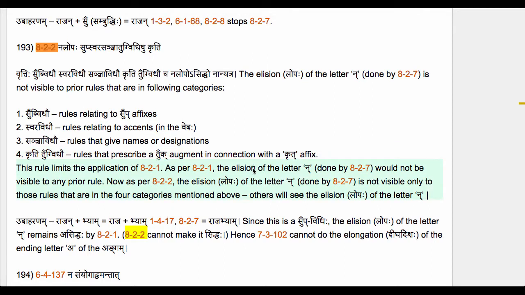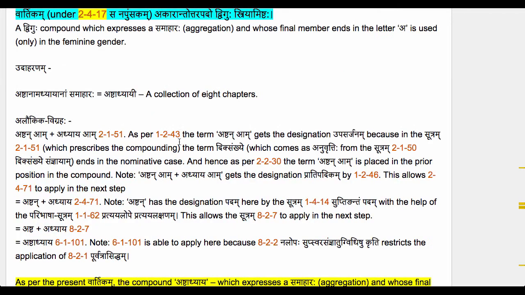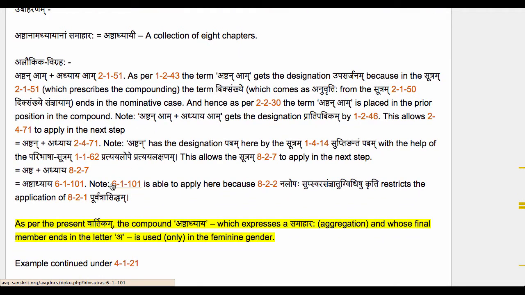As per 821, the elision of the letter Na would not have been visible to any prior rule in the Ashtadhyayi. But now as per 822, the elision of the letter Na is not visible only to those rules that are in the 4 categories mentioned above. The others do see the Lopaha of the letter Na. Right now we are performing a Sandhi operation by 61101. It does not fall in any of the 4 categories mentioned here. So therefore 61101 does see that lopaha of the letter na. So it does apply and we get Ashtadhyaya.